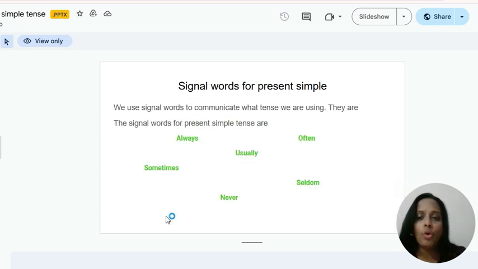And we need to know about signal words. We have already learned in our previous videos that signal words are the keywords. We use signal words to communicate what tense we are using. So these signal words for the simple present tense allow us to easily identify which tense a sentence belongs to. The keywords are always, sometimes, never, usually, often, seldom, typically, generally, occasionally, and more. There are a lot more signal words, but these are the common ones that we use in day-to-day life.